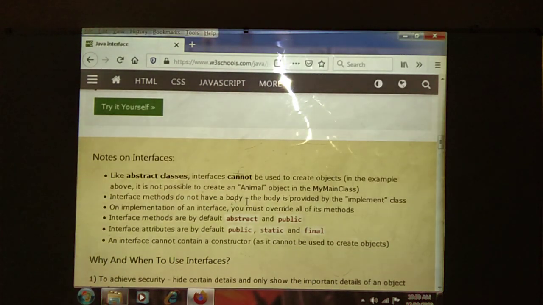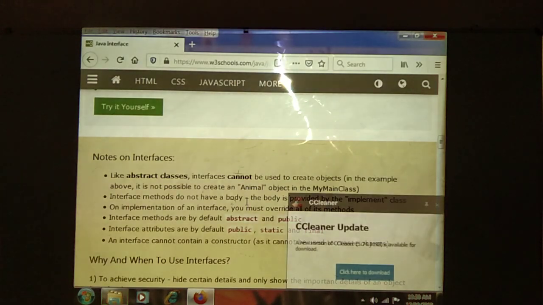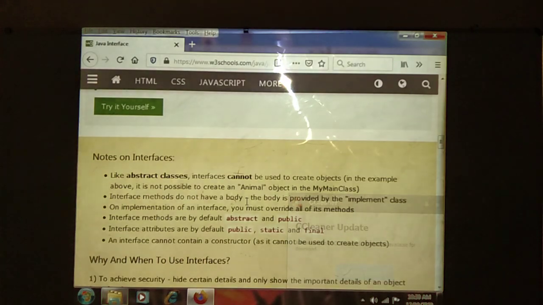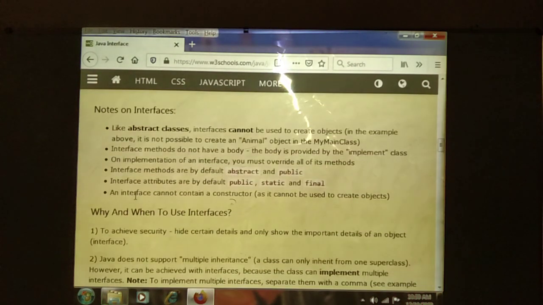Next, what is inheritance? Acquiring the properties of one class object to another class object is called inheritance. In Java, when we apply the inheritance concept, Java will not support which type of inheritance? Multiple inheritance. For that purpose only we are going to be using interfaces. This concept was introduced mainly because we need to apply multiple inheritance. We can see the notes on interfaces.